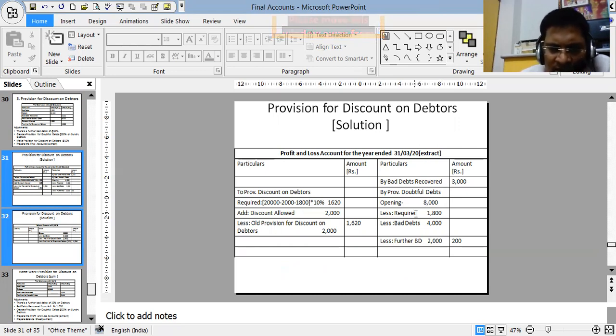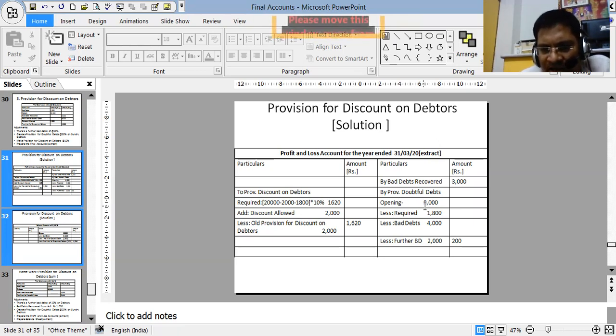Required provision, you understand, the required provision can be calculated like this, that is 20,000 minus 2,000. 2,000 is the further bad debts, that is 18,000, on that 10%, so 1800. So 1800 is the required provision for bad debts. Then there is bad debts which is given already in the books, that we are writing less bad debts over here. If you would have written it on the debit side of P&L, we would have added it to the new provision, to the required provision. But over here we are subtracting from the old provision.